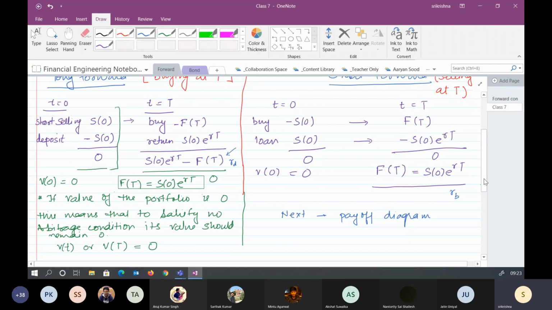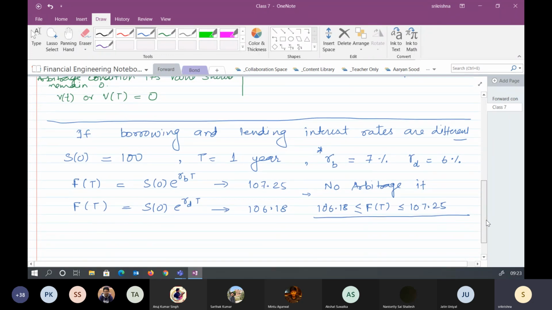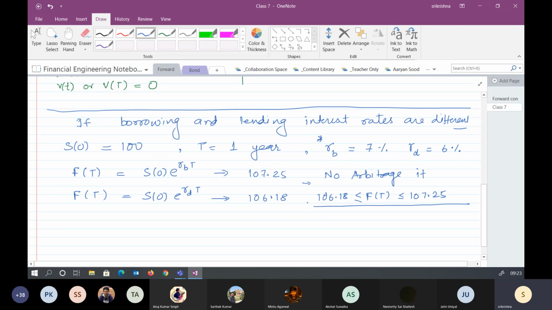that the borrowing and lending interest are the same. If it is not, then we will get a range of prices, and we can only have an arbitrage condition when the price is either lower than this or greater than this. Because when we say we will borrow, unless and until my forward price is greater than this, there is no point I should borrow and buy this.